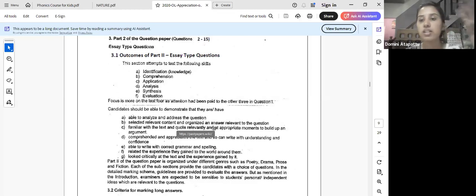That is when you write basing it on three points solidly. So if I am going to take these two characters into consideration and write a comparison, the three points that I'm going to come up with are these. Number one, I'm going to talk about the current situation of the duo, the fact that both of them are sexist. What does sexist mean? They are both looking down upon the opposite gender. Smirnov hates women and Popova hates men. So I'm going to talk about that.